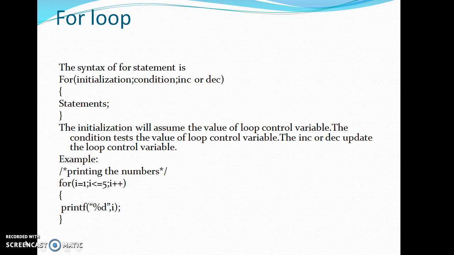So this statement will be executed until the condition becomes false. In this example, we are printing the numbers from 1 to 5. So this is the advantage of for loop, whereas in while loop and do while loop also we can write the same program. The main difference between while loop and do while loop is that the statements will be executed only whenever the condition is true in while loop, whereas the statements will be executed once in do while loop without any condition. Thank you.